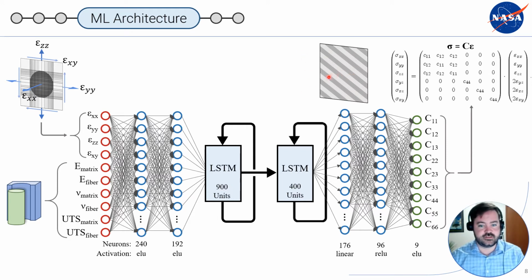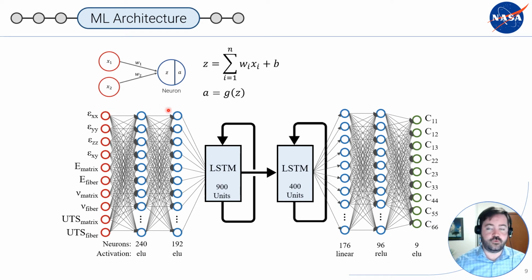After the input layer, we have two fully connected dense layers composed of many neurons. Each neuron calculates a fairly simple calculation, which is just the weighted sum of the previous output plus a bias, and then we run it through a nonlinear activation function. Now, these weights are the trainable parameters that the model learns from the training data, or in this case, the GMC model.